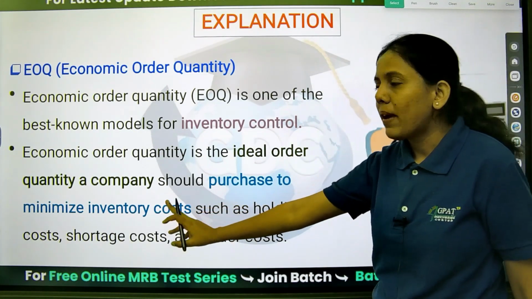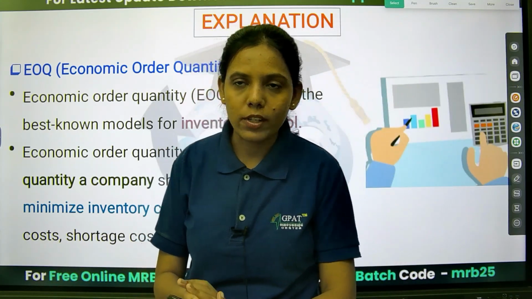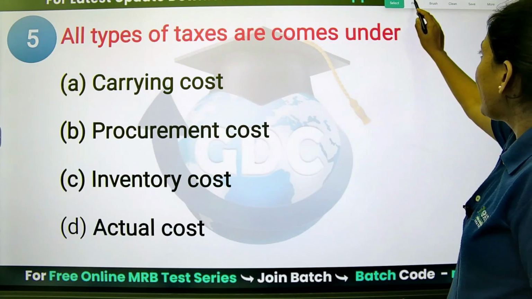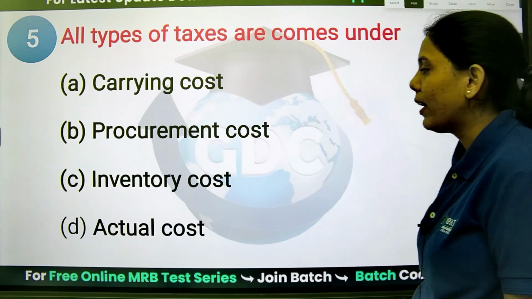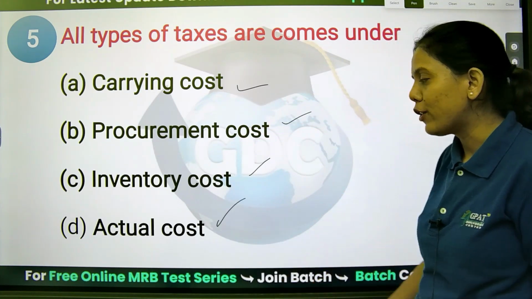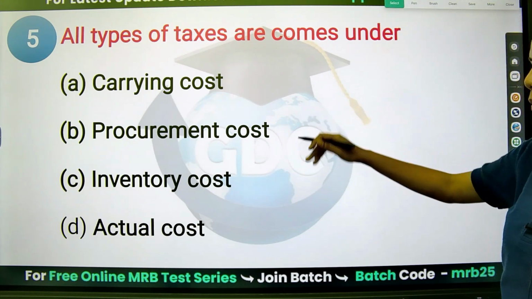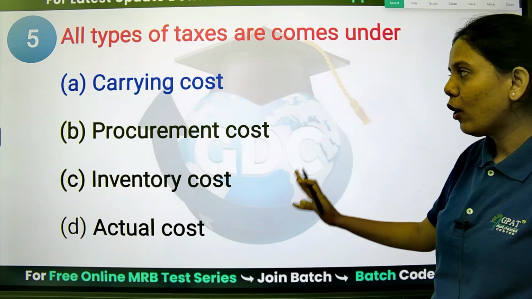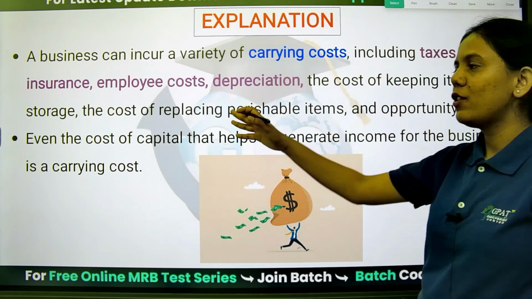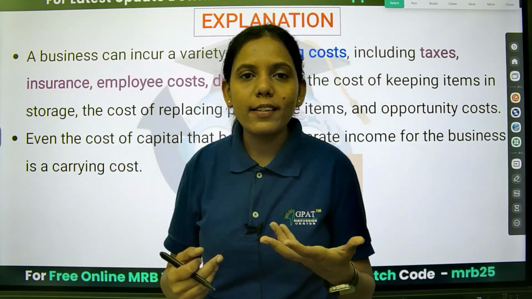It is to minimize the inventory cost. That is the ideal order quantity which will reduce the cost, which is nothing but economic order quantity. Next: all types of taxes come under which cost? Carrying cost, procurement cost, inventory cost, or the actual cost. Basically all types of tax come under the carrying cost. Option A, carrying cost. It includes tax, insurance, employee cost, everything. Including all, we call it all taxes.